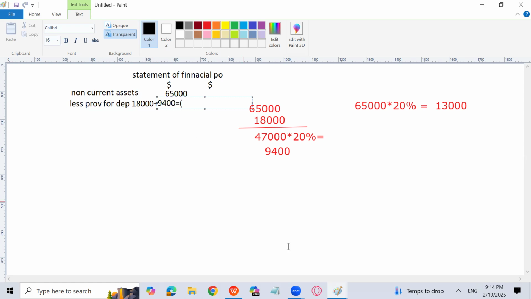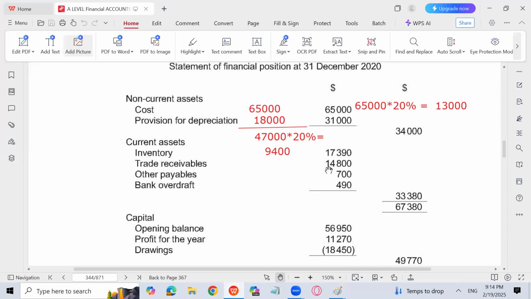And we have recorded 18,000 plus 13,000, we have subtracted 31,000, which is wrong. Because 18,000 is the previous years' total depreciation, and current year depreciation will be added, which is 9,400 under the reducing balance method. Both of these will be subtracted from the non-current assets.